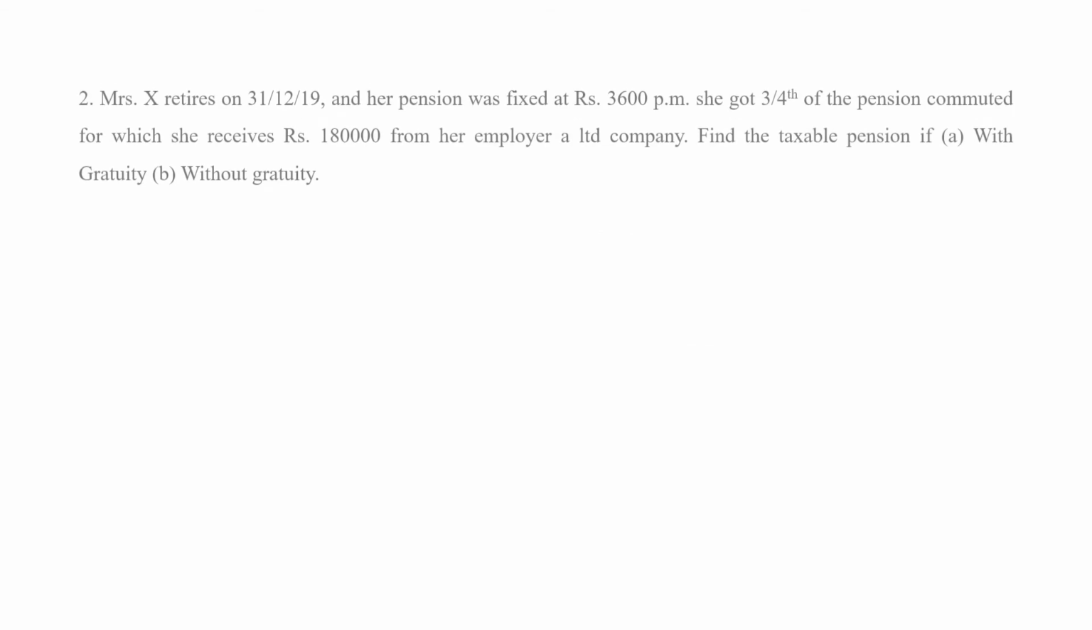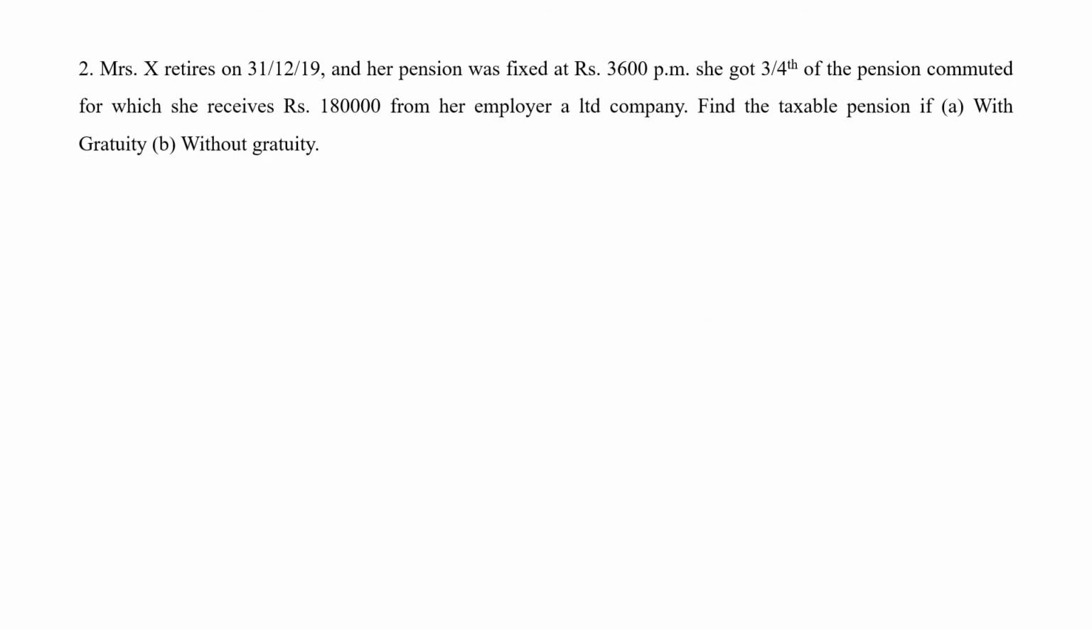Okay, coming to the second sum. Mrs. X retires on 31/12/2019 and her pension was fixed at rupees 3,600 per month. She got three-fourth of the pension commuted, for which she receives 1,80,000 from her employer company. Find the taxable pension with gratuity and without gratuity.